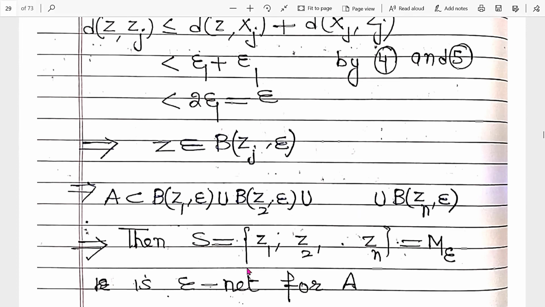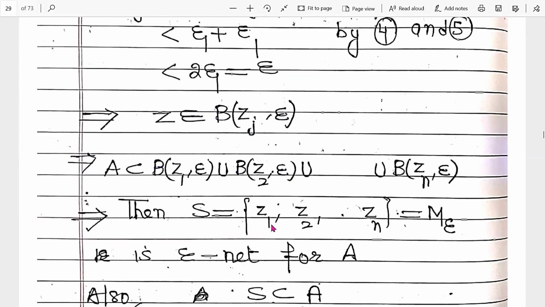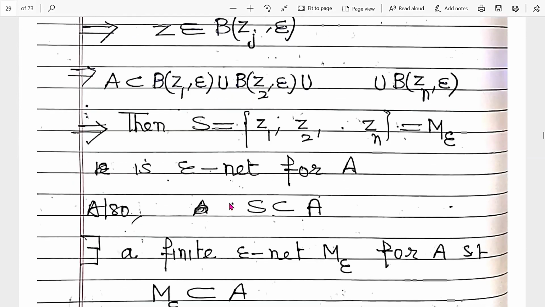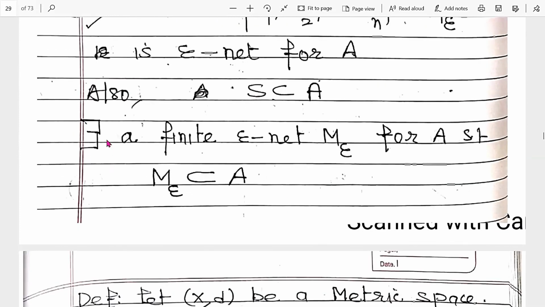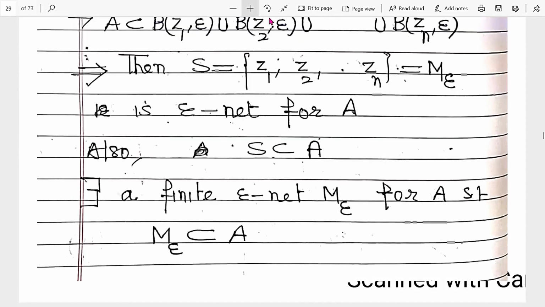Also, we know that z1, z2, ..., zn are part of A. And what is this? It is an epsilon net. If it is an epsilon net, also part of A, then what do we get? There exists a finite epsilon net for A such that M epsilon is a part of A. So which proves the result. That is our result.